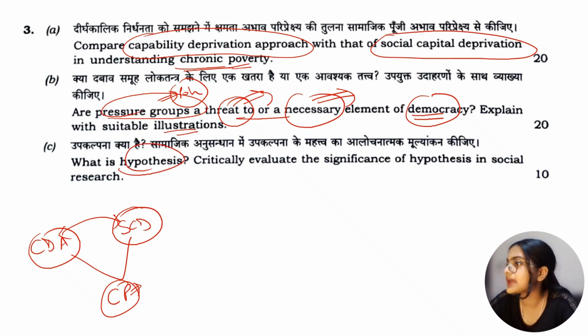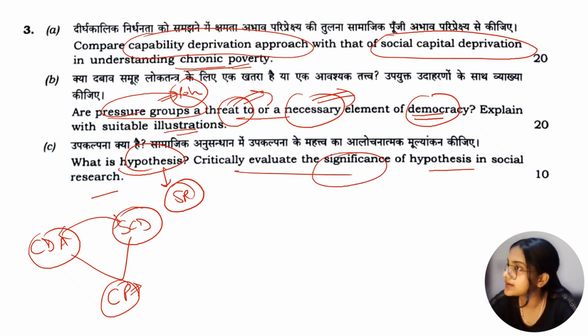C part says: what is hypothesis? Again a question of social research, research methods and analysis. It says: critically evaluate the significance of hypothesis in social research.